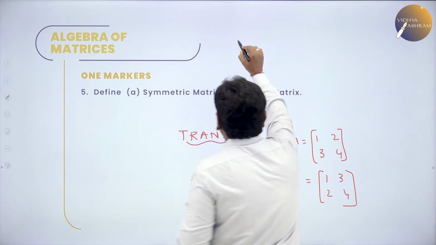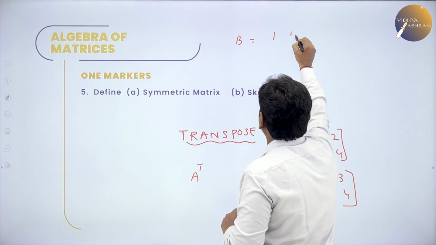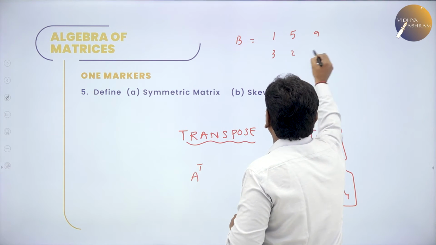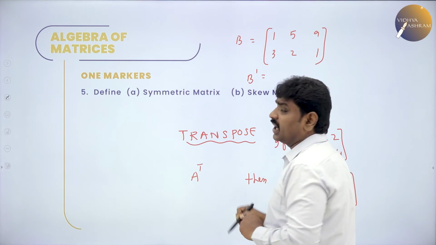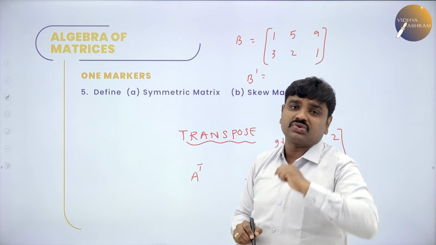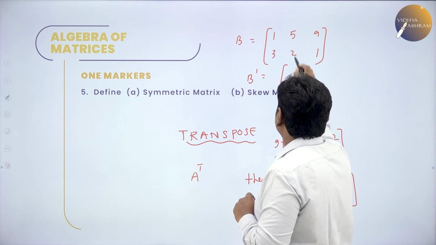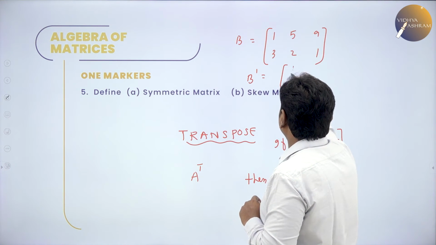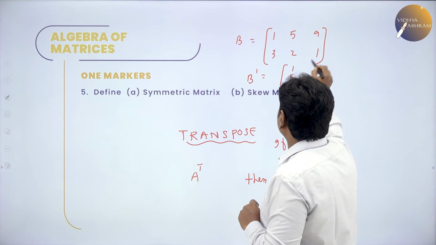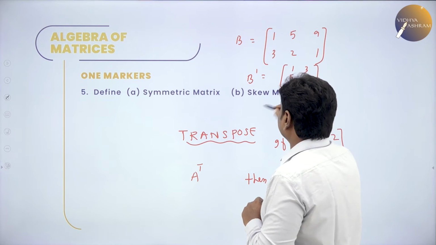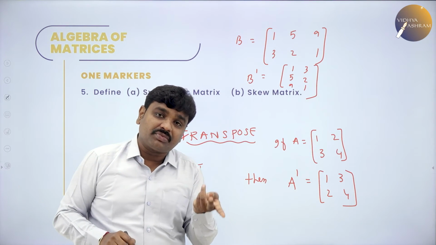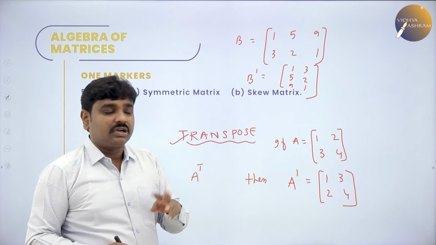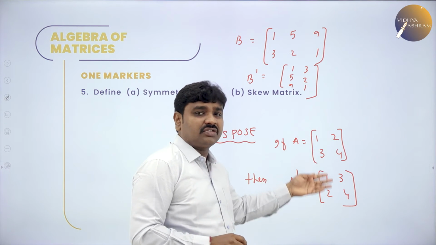Now if I give B is equal to 1 5 9, 3 2 1, what is B dash? B dash or B power T means transpose. How to find transpose? Make first row as first column. First row is 1 5 9, make it as first column. Make second row as second column, 3 2 1, that's it. This is transpose. When we transpose a matrix, number of columns becomes number of rows and number of rows becomes number of columns. But in the earlier example it was a square matrix, so both are the same.